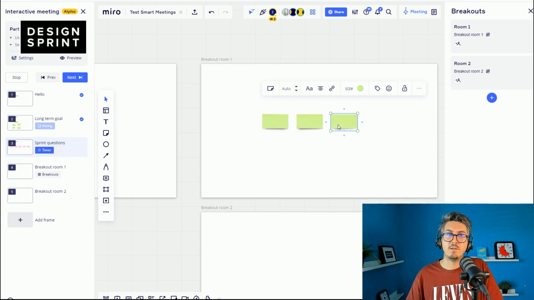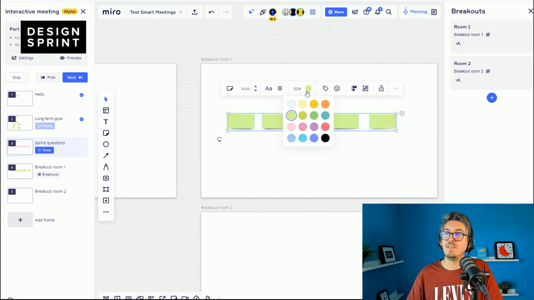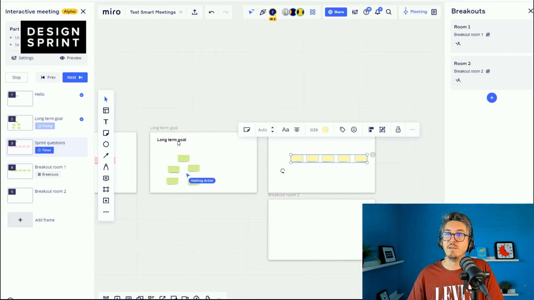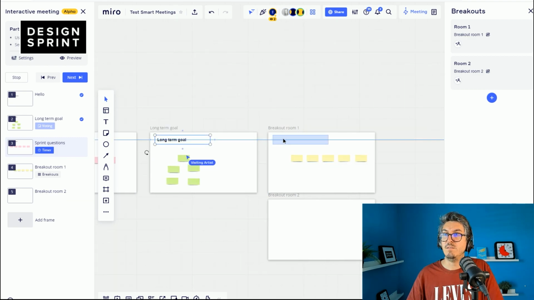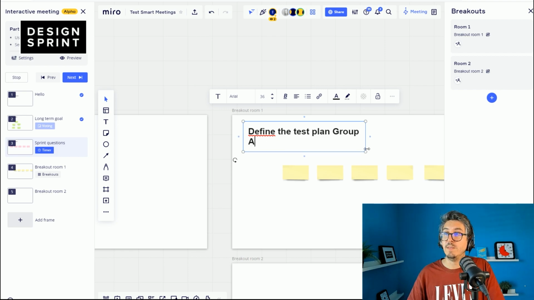We would use the breakout room in the sprint when we create the test plan, the scenario of the test. So typically I will give 4 to 5 yellow stickies. The people define the test plan, and it could be group A, for example, and that could be the second one.